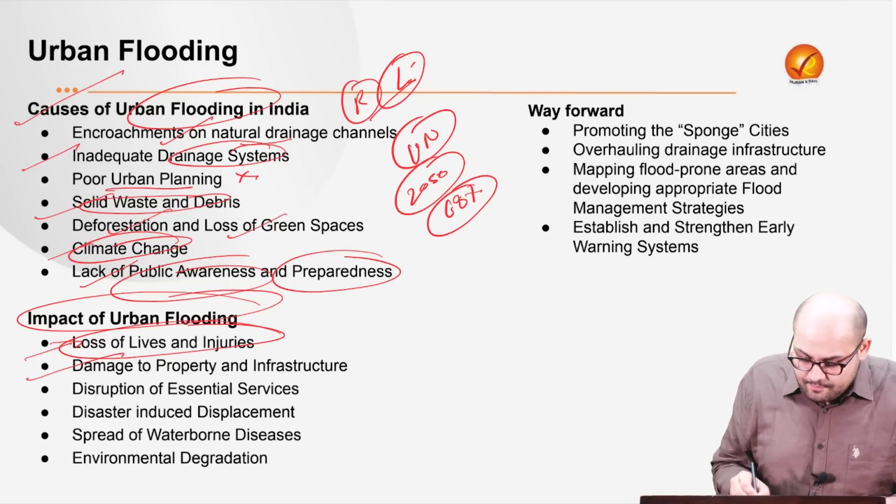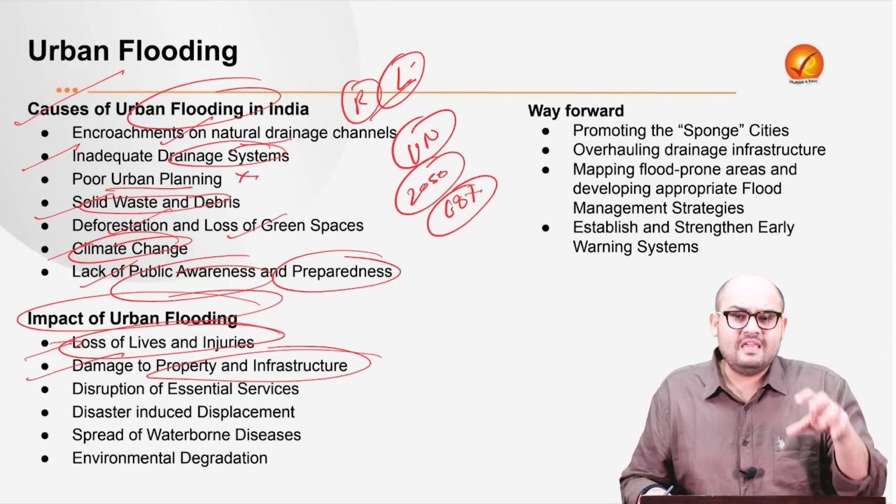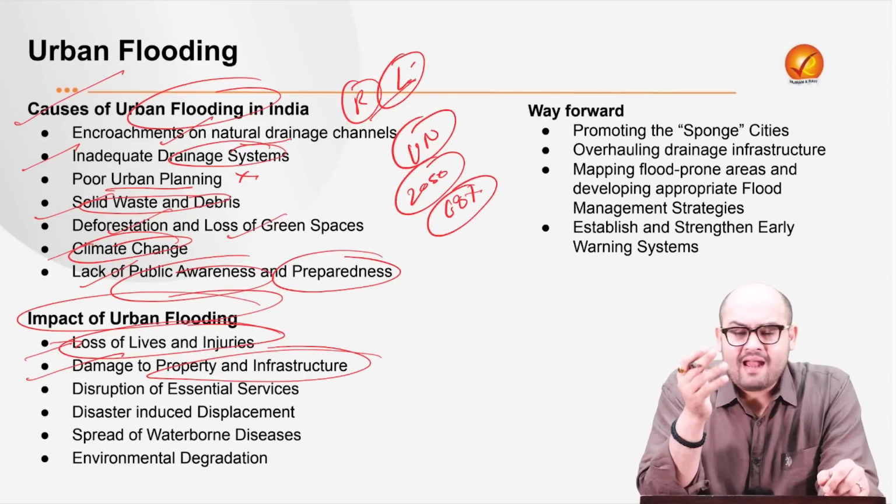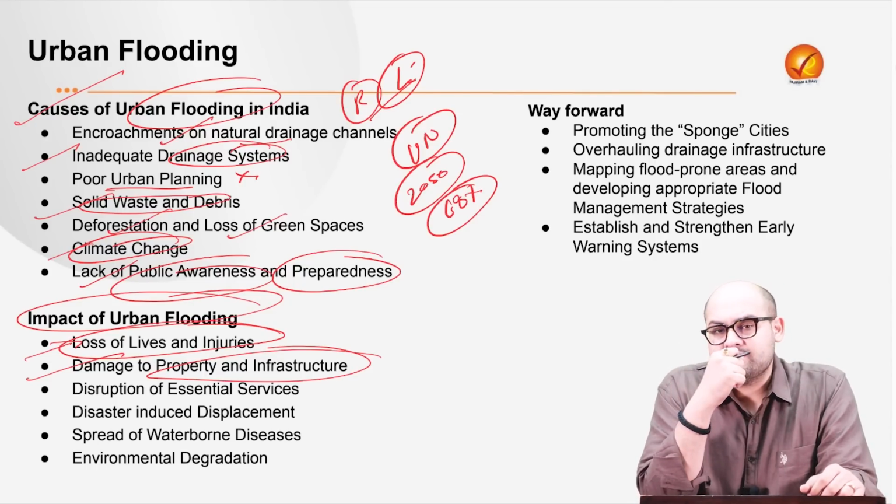Next is damage to the property and infrastructure. Such events of urban flooding affect the land, the buildings, and various infrastructures around the city.